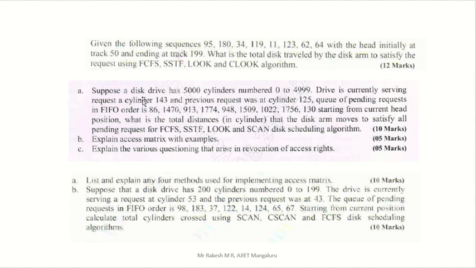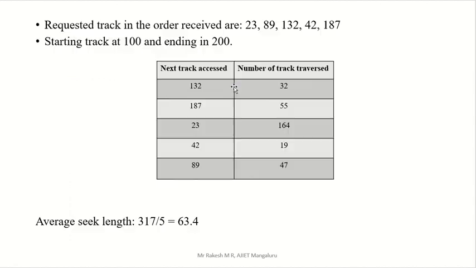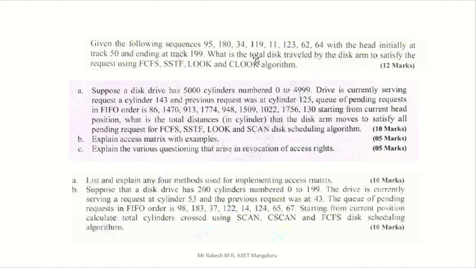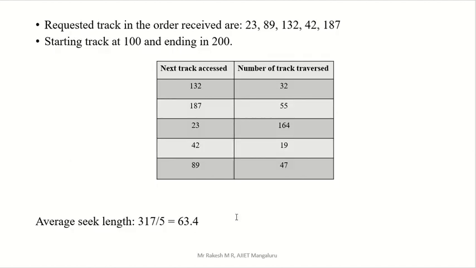Okay, now average means you add this and divide by the total number, but if they ask only total, you can only add these numbers. No need of dividing by 5, you can just write 317. Here in this case they ask total disk traveled, not in terms of average. Okay, at that time you can write only 317.